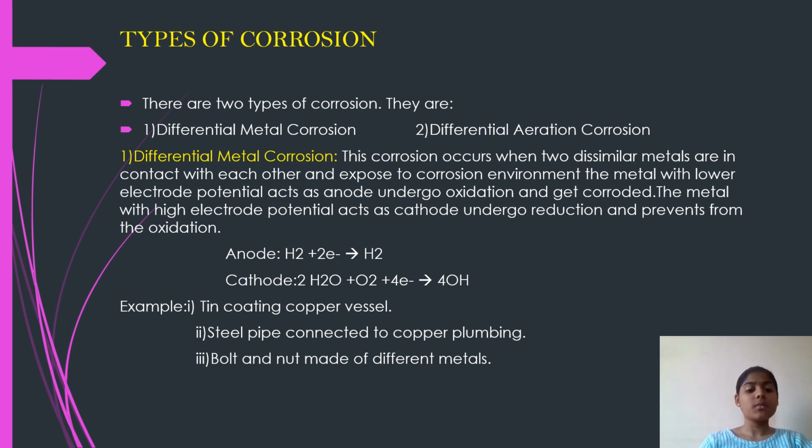Reactions. At anode, H2 plus 2 electrons gives H2. At cathode, 2H2O plus O2 plus 4e- gives 4OH-. Examples of differential metal corrosion are tin coating on copper vessel, steel pipe connected to copper plumbing, and bolt and nut made up of different metals.